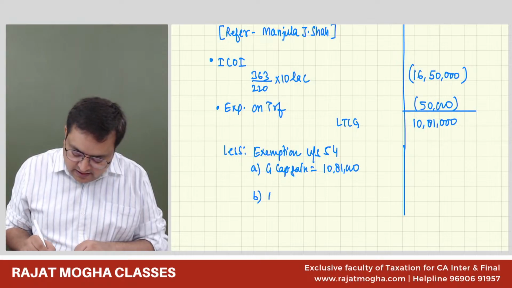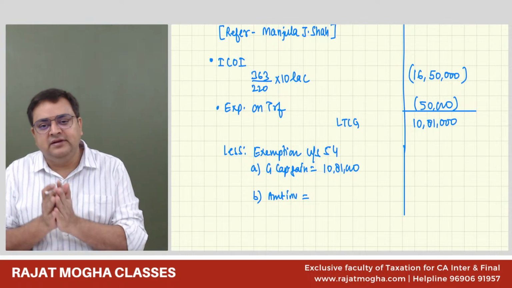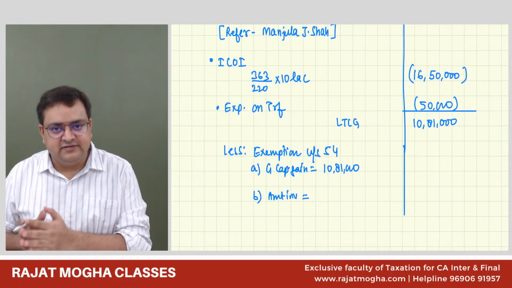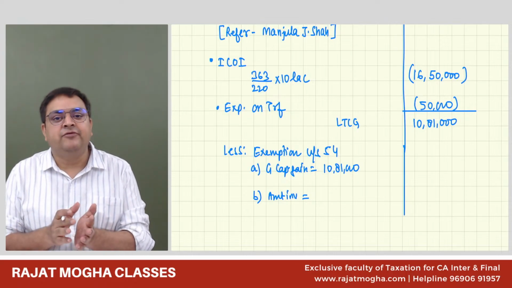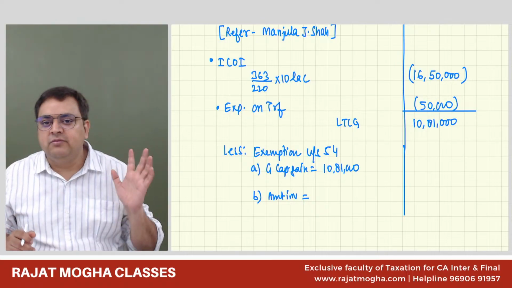B, amount invested. Amount invested can be in residential property, and if he has not purchased the residential property but invested in the capital gain scheme before the due date, that is also amount invested.